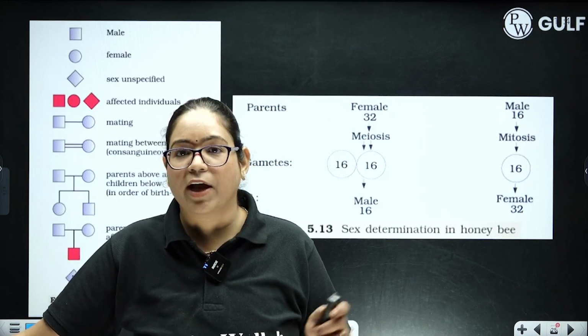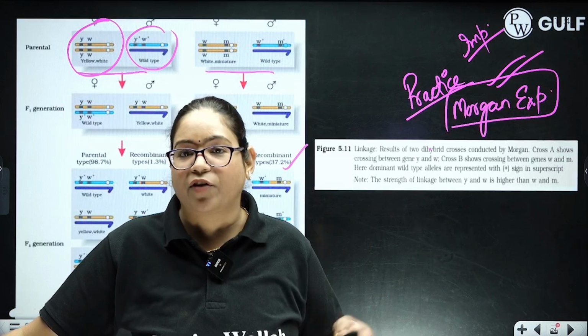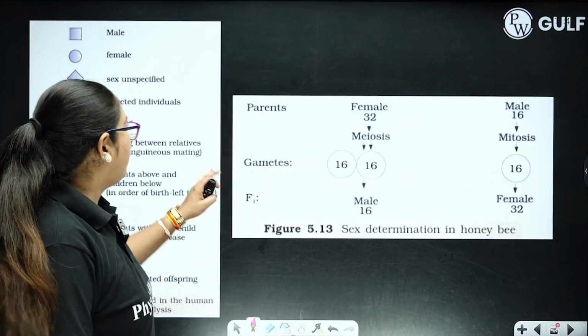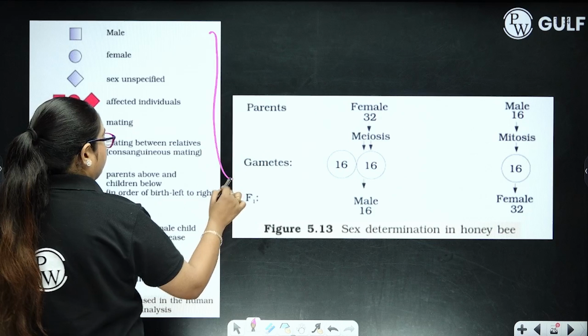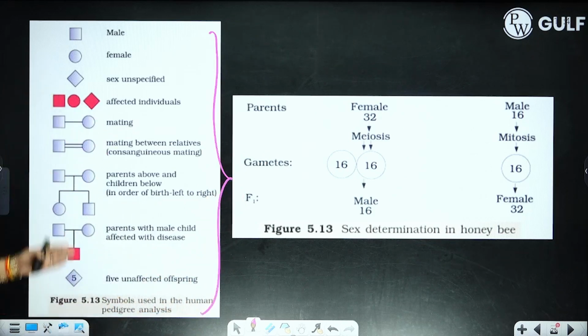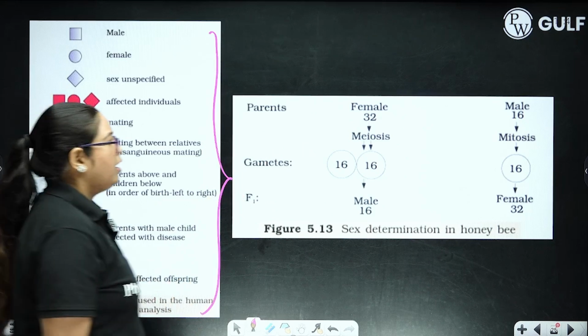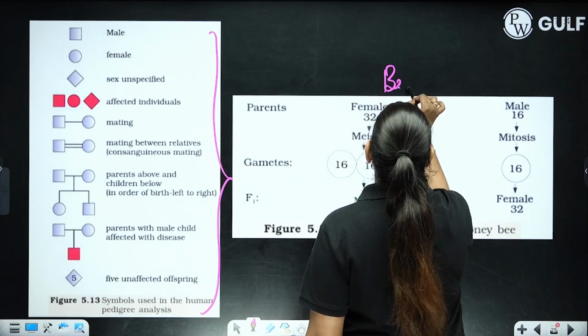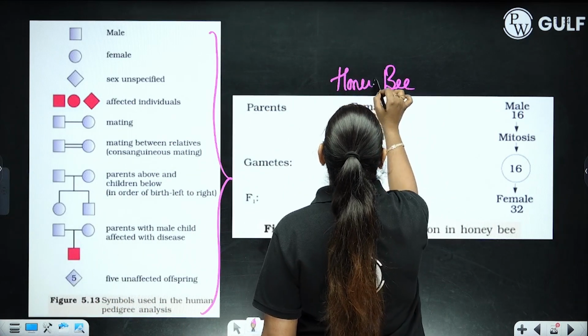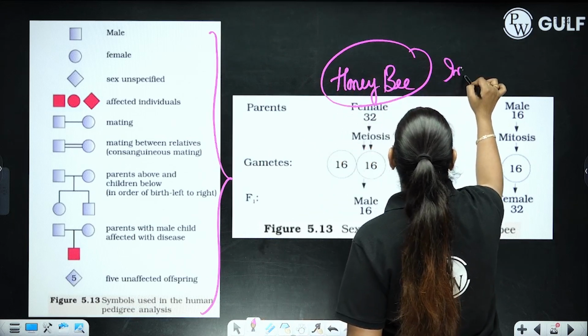So don't forget to revise this cross n number of times before your examination. Next, again very easy, how to identify the individuals having diseases in pedigree analysis. Then sex determination in honeybee, very important. Honeybee, you have to draw this diagram.